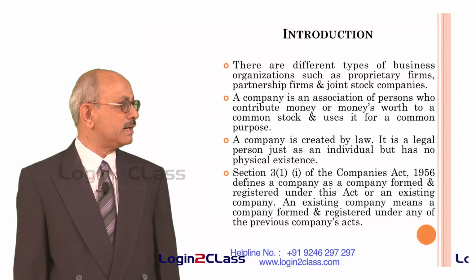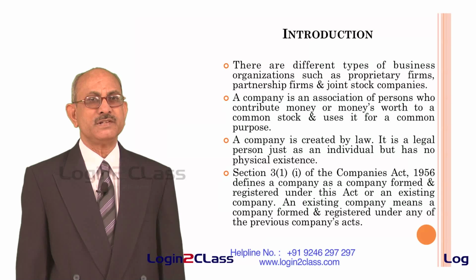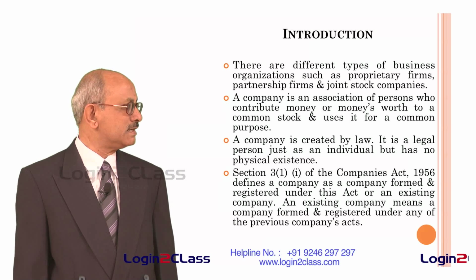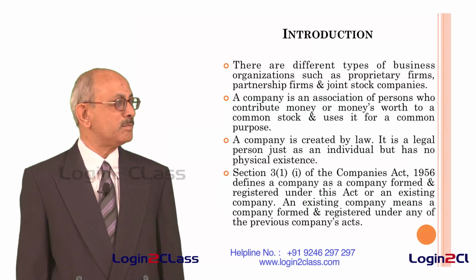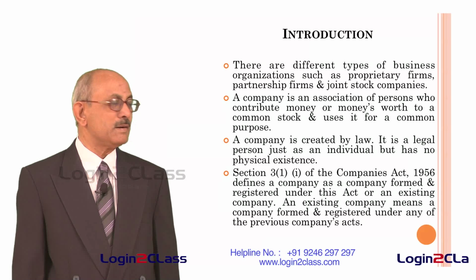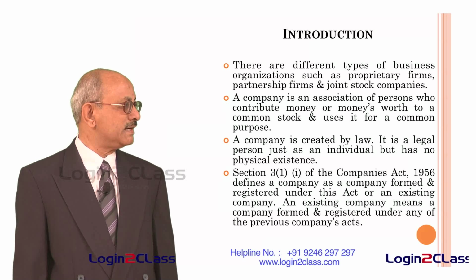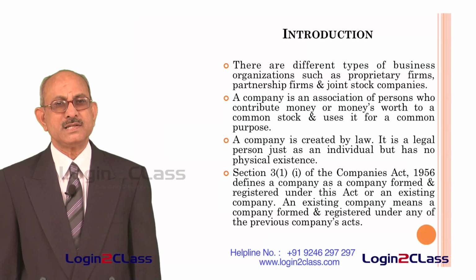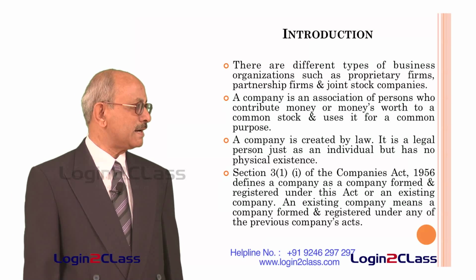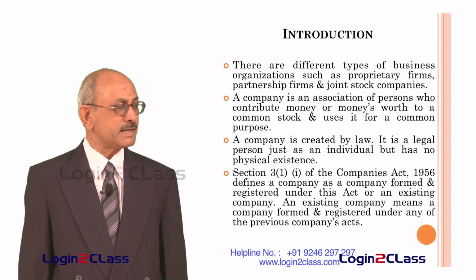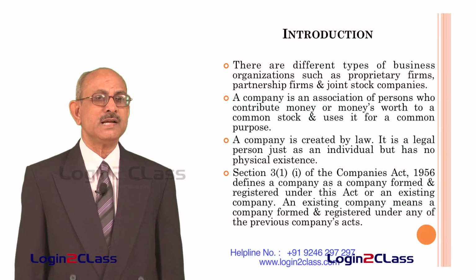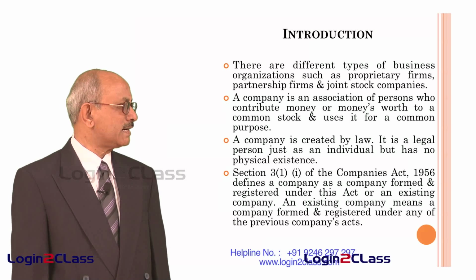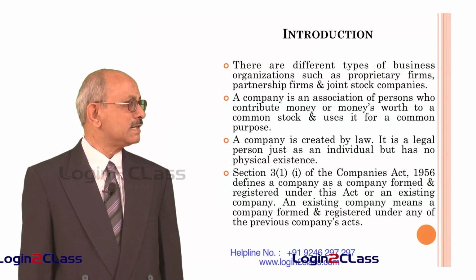Section 311 of the Companies Act 1956 defines a company as a company formed and registered under this Act or an existing company. An existing company means a company formed and registered under any of the previous Companies Acts. That means all those companies which had come into existence before the Companies Act came into practice are also defined as companies, and thereafter whatever companies are registered under the Companies Act 1956 are also treated as companies.